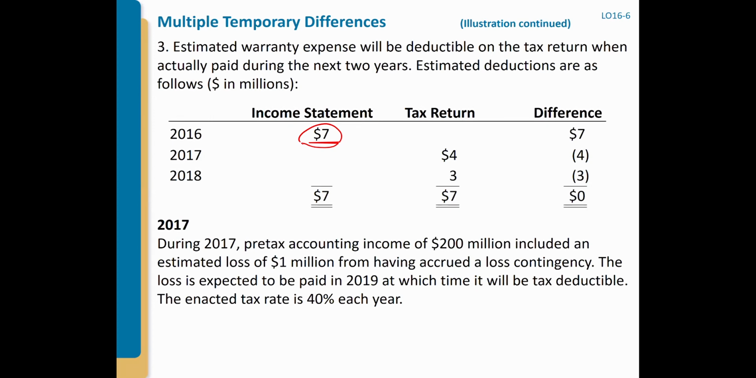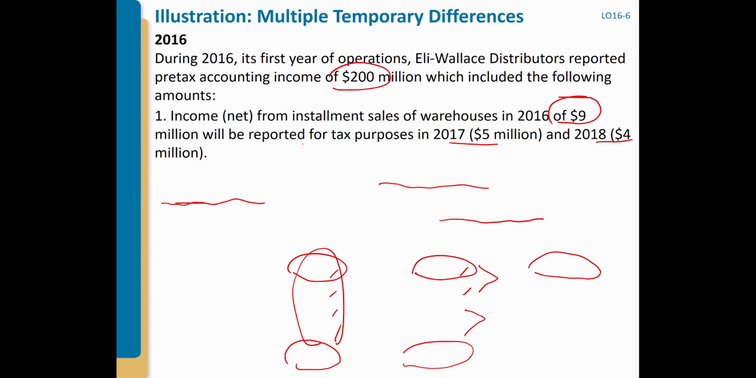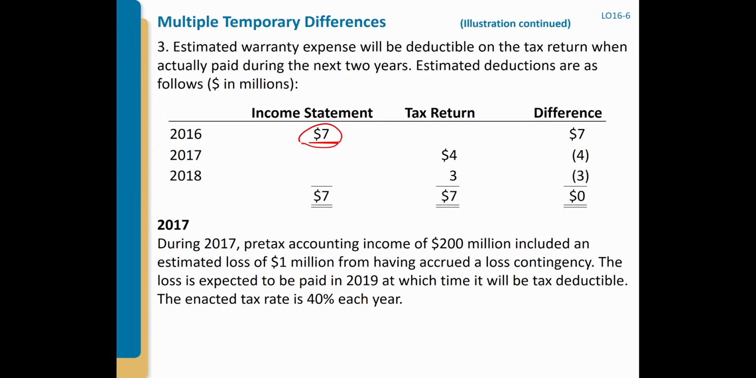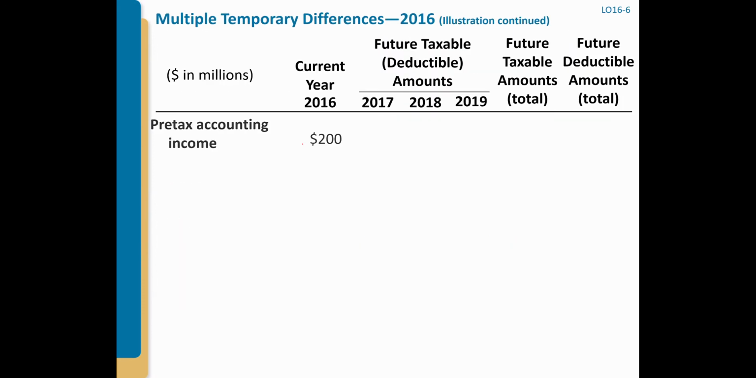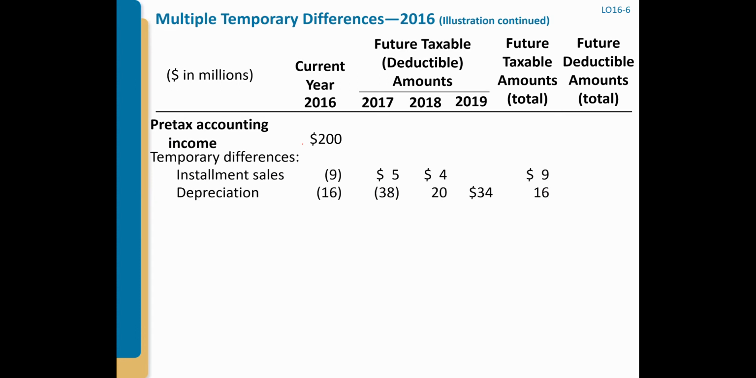So this was 2016, right? So now how about 2017? 2017, let's leave it there. Let's work on 2016 first, and then we're going to talk about 2017. So 2016, pre-tax accounting income was 200, right? And then we have those differences: installment sales, depreciation, and warranty. Those are 3 different temporary differences.